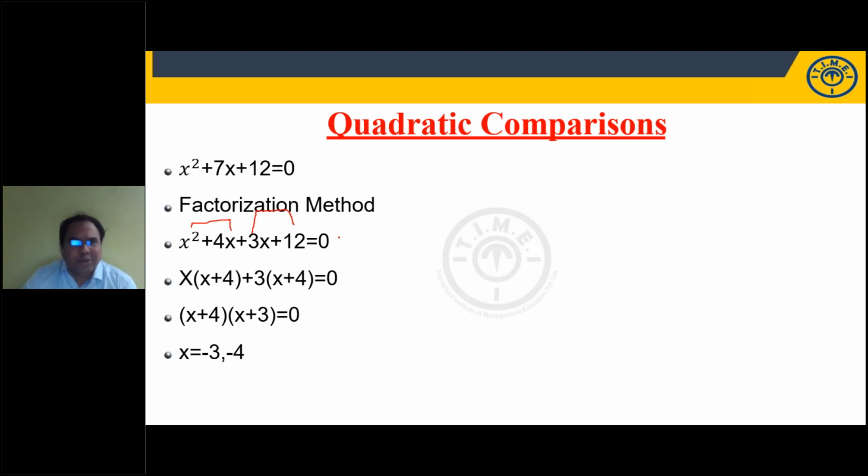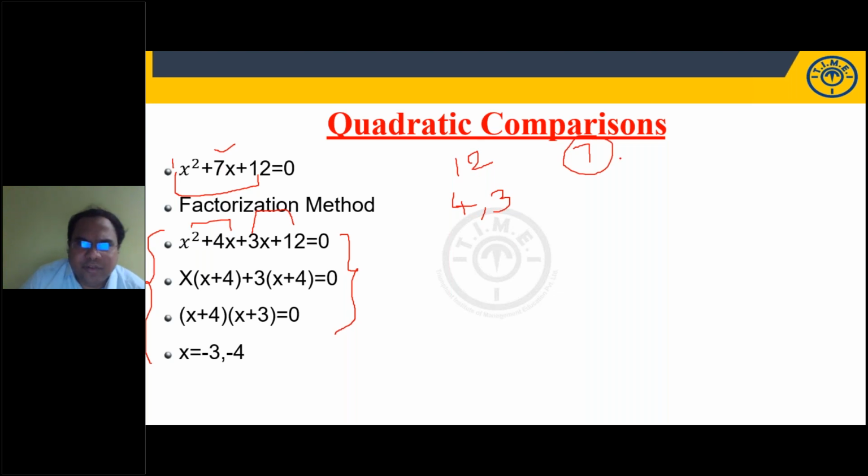We don't have so much time in the exam. For one question, you have an x square equation and a y square equation, and you have to compare the two sets of roots. So students, what I'm trying to tell you is, if I multiply, I should get 12, because you multiply the constant with the coefficient of x square, which is 1 here. If you add or subtract, you should get 7. So what are the factors? 4 and 3. 4 into 3 is 12, 4 plus 3 is 7.